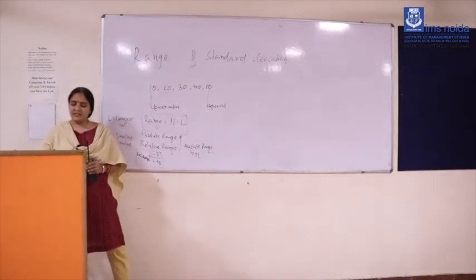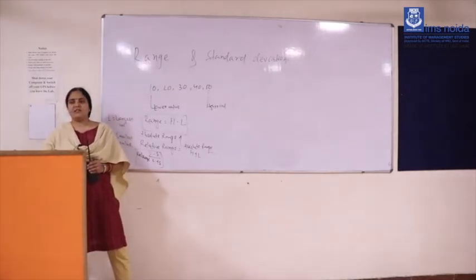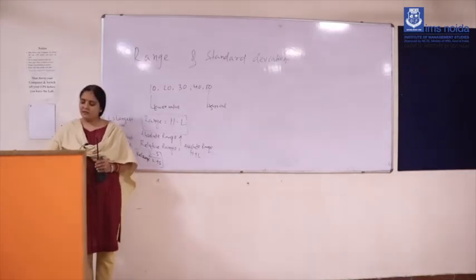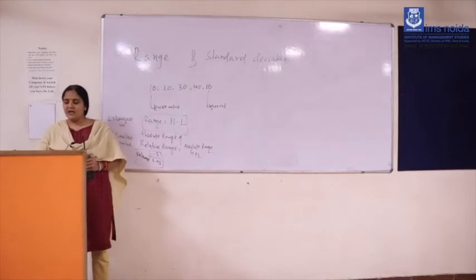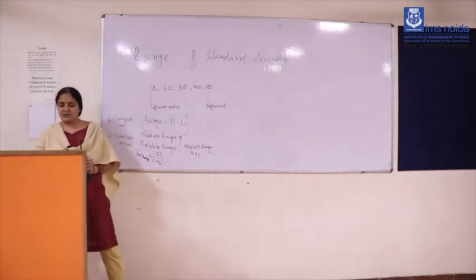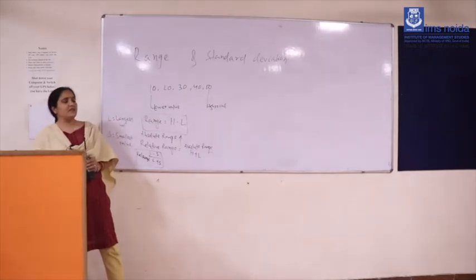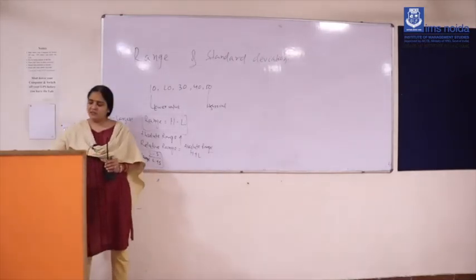And what are the demerits? You can find it only if the data is finite. If the data is a finite value, then only you can find the largest value and the smallest value. So it depends upon the extreme values. It is based on the observations, so it is affected by sampling fluctuations. These are the drawbacks of finding the range value.